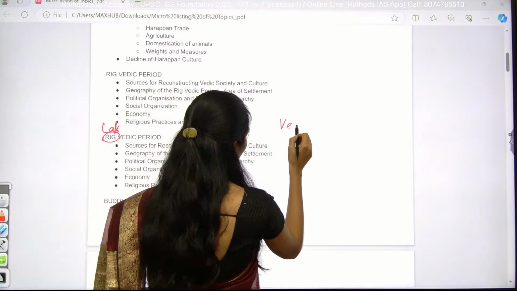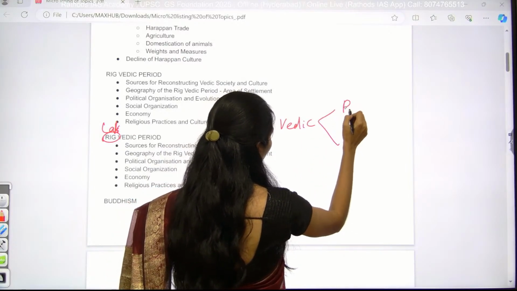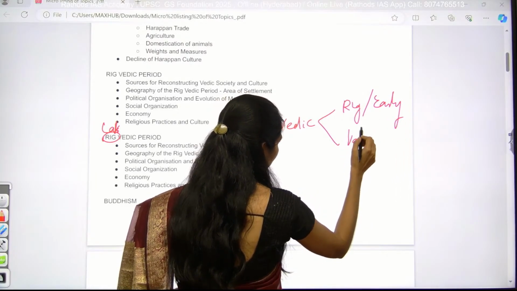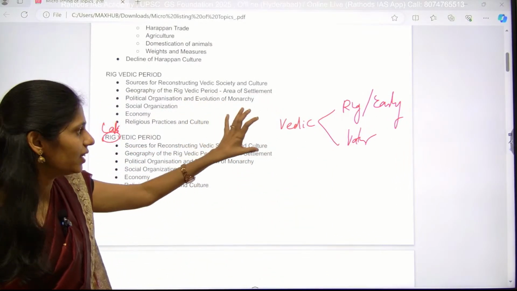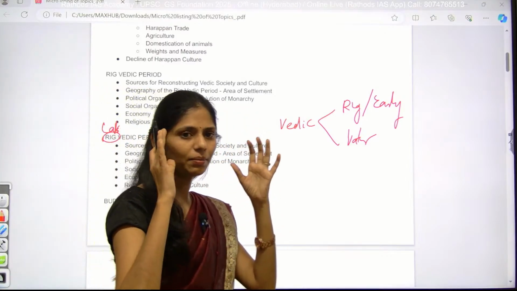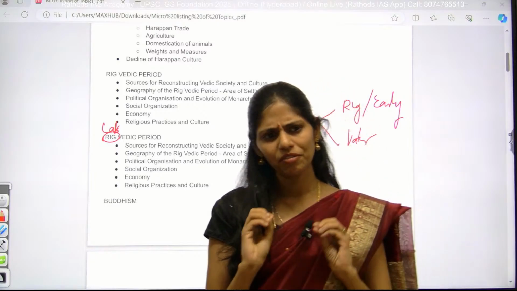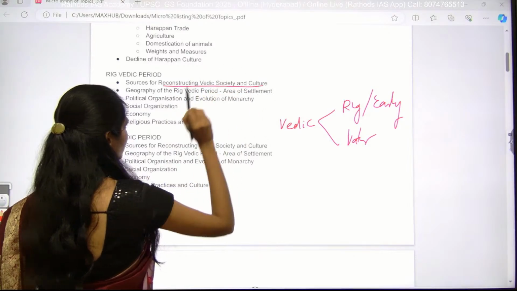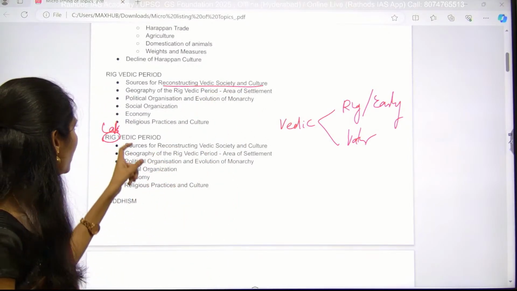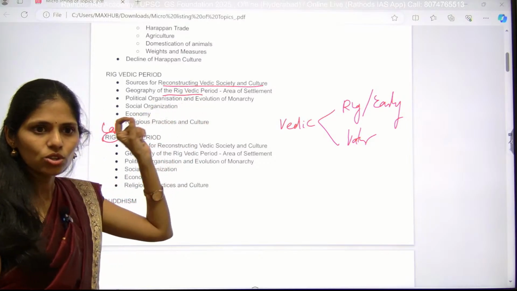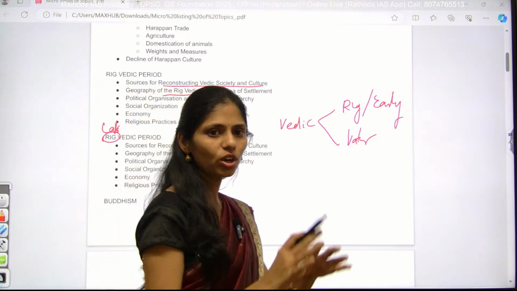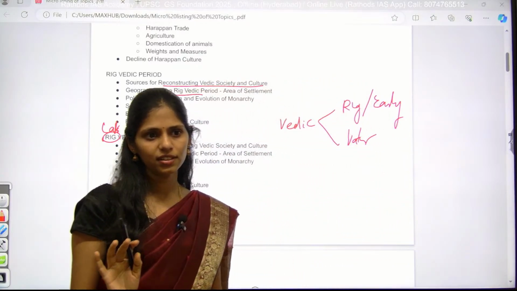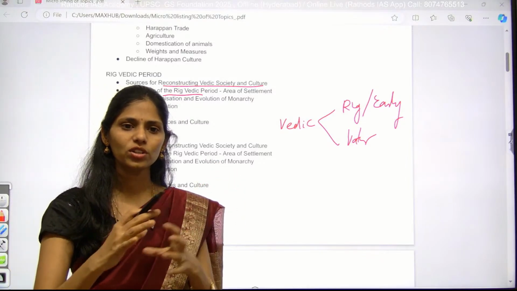In this Vedic period, you will be dividing it into the Rig Veda and the other Vedas. So the first is the early Vedic and the next is the later Vedic. Whenever you are reading this Vedic period, try to compare both and read, so that it will be very easy to understand. Here you have to know the sources which tell about our Vedic period, and you have to know the geographical extent. Wherever you are reading history, you have to know the geographical extent, where it is located. So try to maintain maps for history. Clear? Then only you can easily understand how it is going on.